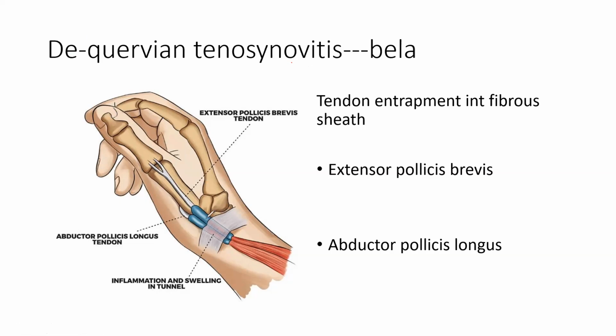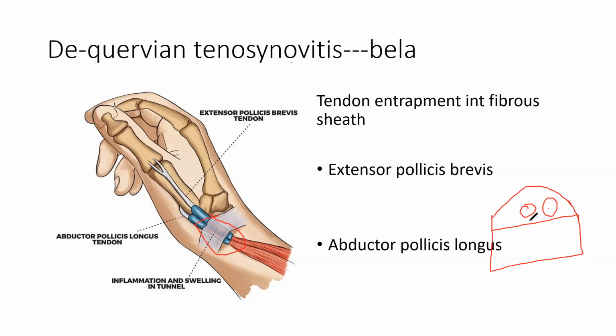This area is the radial styloid area. You feel that area in your own body and start moving your thumb. You can make out that two tendons are going inside, and these tendons pass through a sheath. There is a sheath, and in this sheath two tendons are going. Here there is bone.